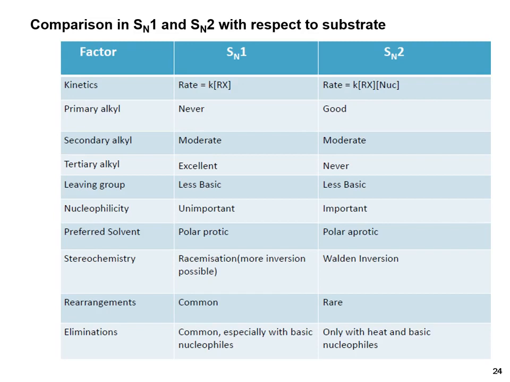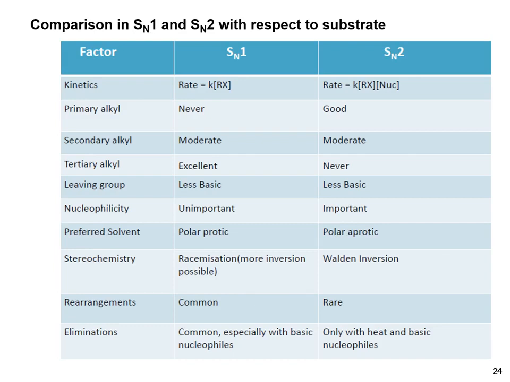The leaving group in both cases will be less basic as compared to the nucleophile. Nucleophilicity in the SN1 reaction is unimportant because the leaving group leaves by itself, but in the SN2 reaction, the leaving group leaves by the push of the attacking nucleophile. So it is important in the SN2 reaction.